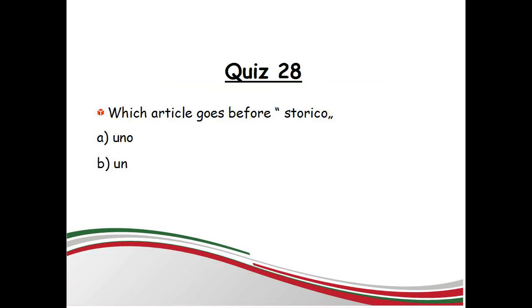Now I have a quiz for you. Which article goes before storico? A. Uno. B. Un.